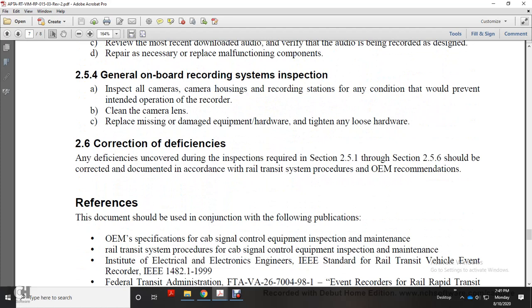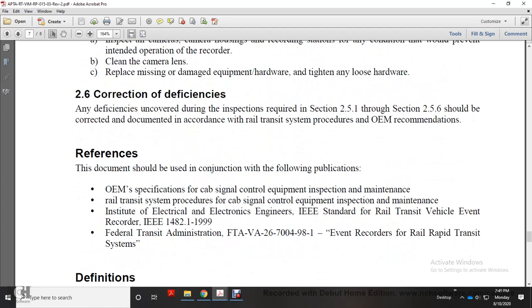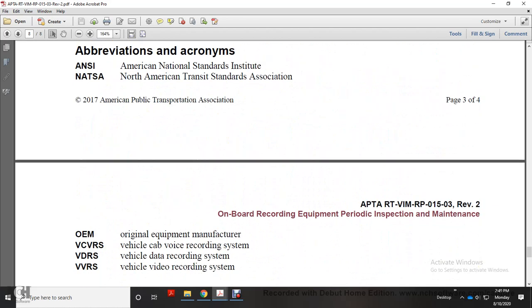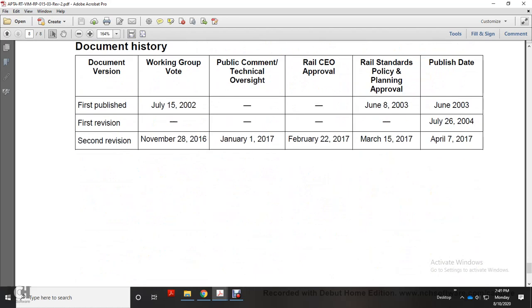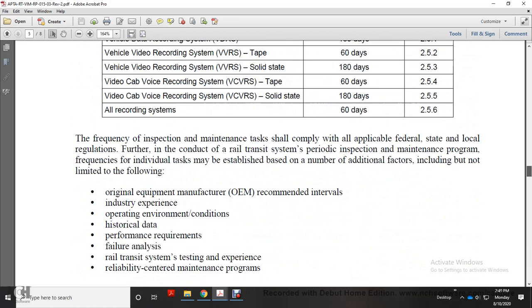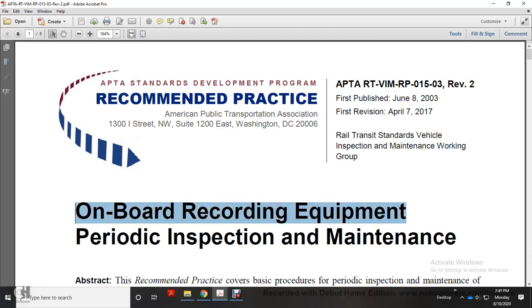2.6, correct deficiencies. Any deficiency found during the inspection in section 2.5 shall be corrected and documented in accordance with rail transit system operating procedures and original equipment manufacturer recommendations. References, definitions, abbreviations, summary of documentation. This was onboard recording equipment periodic inspection and maintenance.